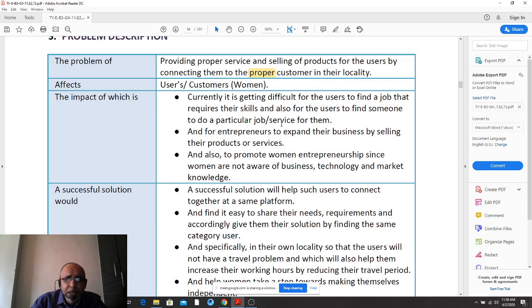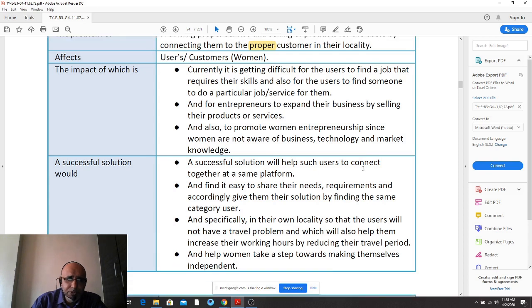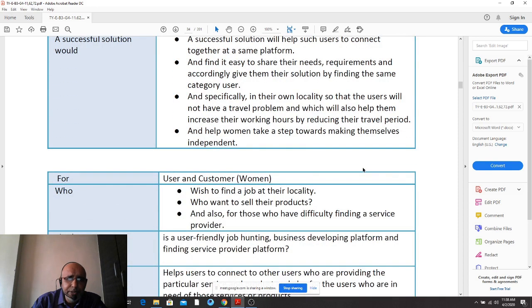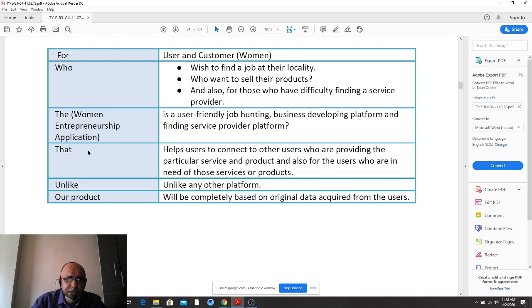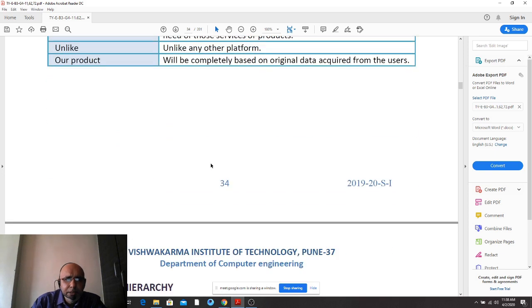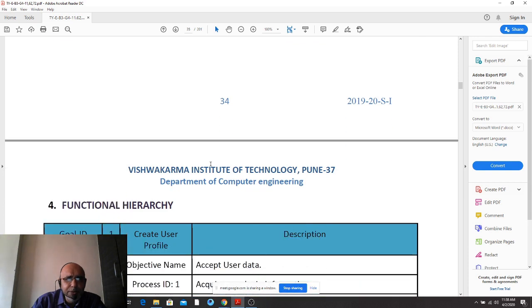And keep just that information which says something about your system. Affects whom? Users and customers. Okay, users of the customer, human enterprises, service providers, and so on. Write a big list over here. And a successful solution will lead to what? And for whom you will be developing this product. The name of the product, that is, unlike others, which comparable factors you can write. Other systems also you can consider here, unlike. I am scrolling through. Some of you may find it difficult.